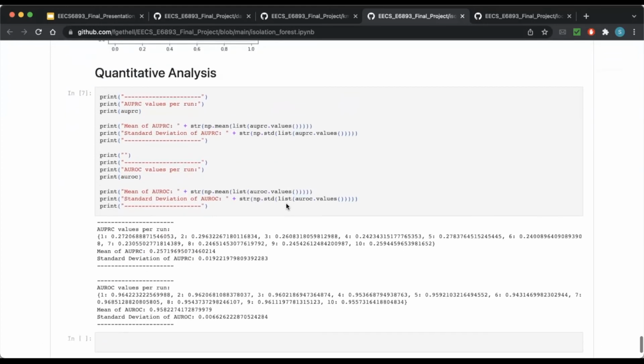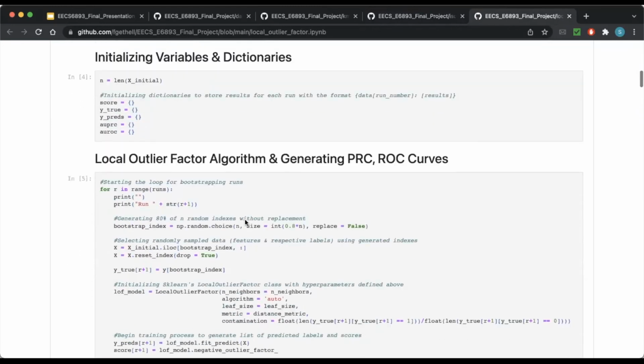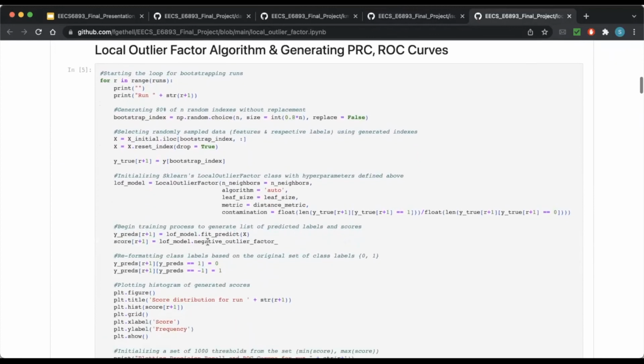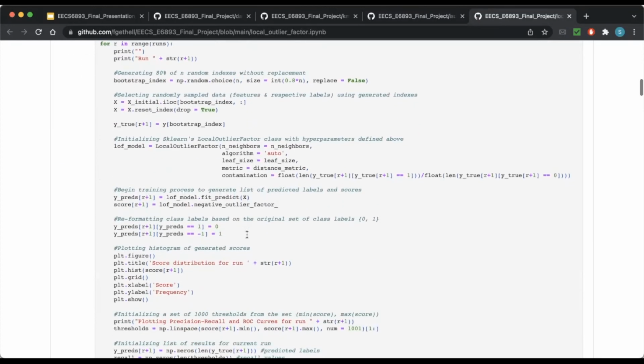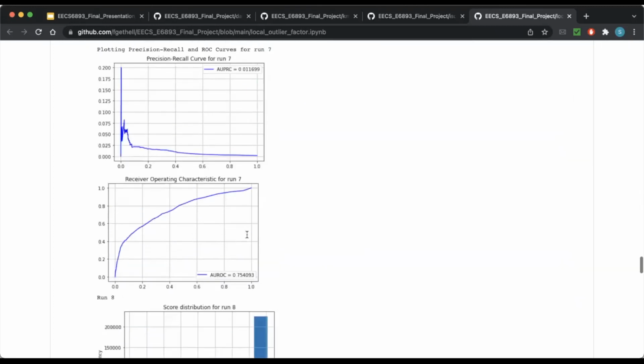And then we also perform a similar kind of quantitative analysis by generating AUPRC and AUROC values for each of the runs. And similarly, we perform the same for the local outlier factor algorithm, where we leverage the LocalOutlierFactor function and fit-predict it to our dataset and generate similar plots.